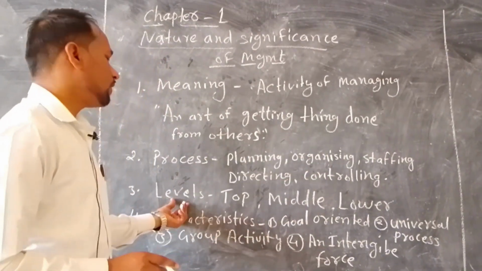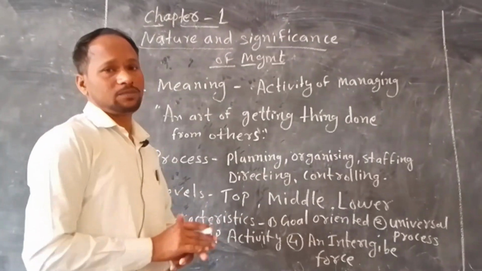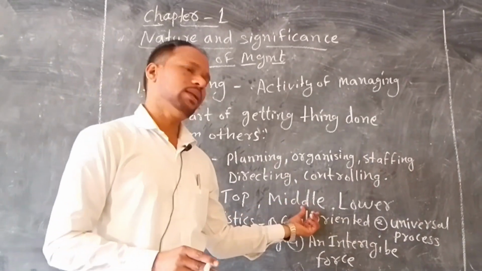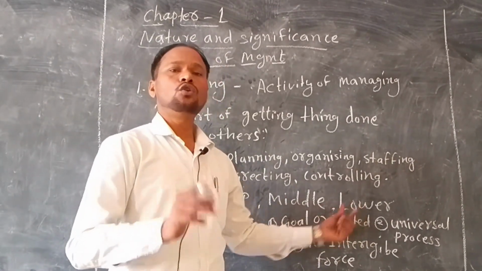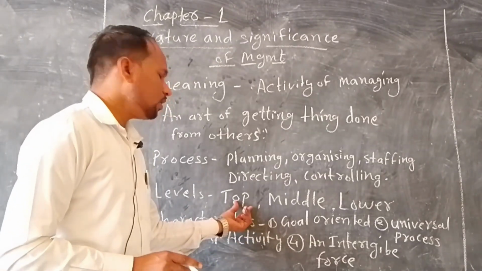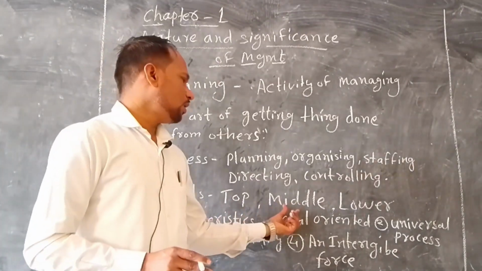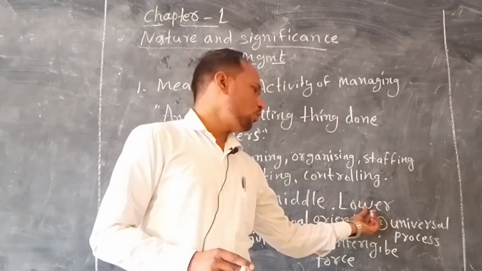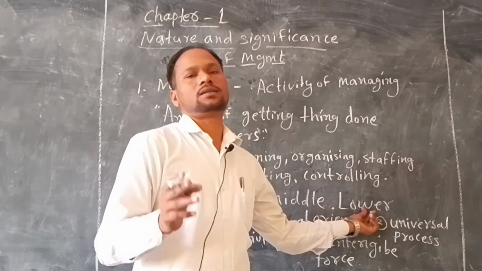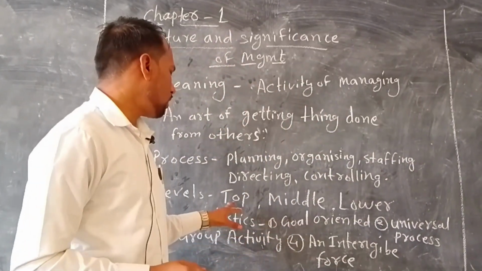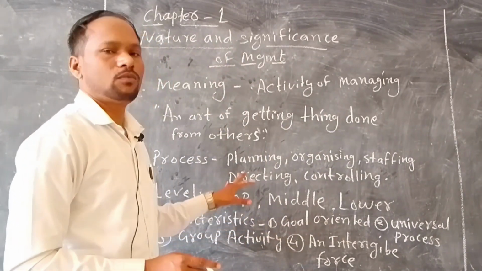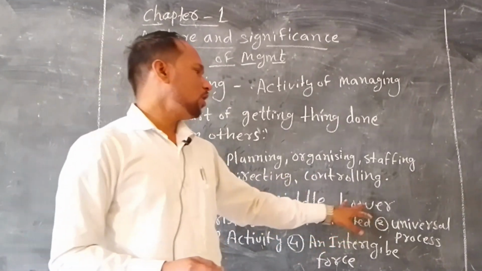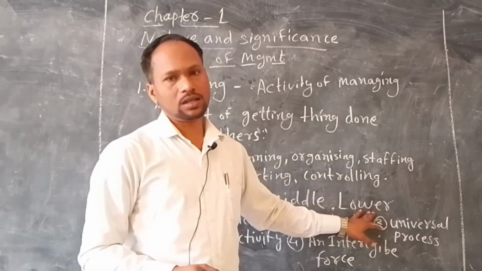After this we have to see the levels of management. There are three levels of management. The first level is known as top level, the second as middle level, and the third as lower level. In top level the board of directors are there, in middle level managers or heads of departments are there, and in the lower level the employees or subordinates are there. This is how management is done, starting from top level, then middle level, and then the lower level, which is also known as operational level.